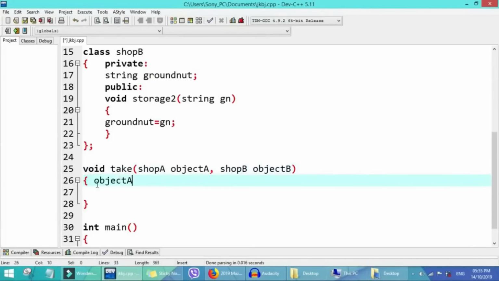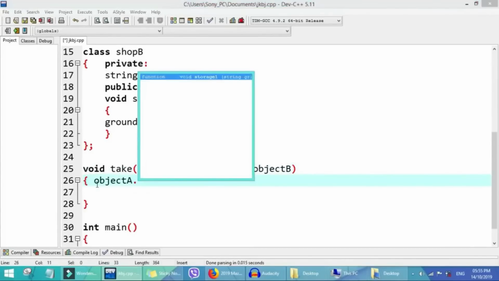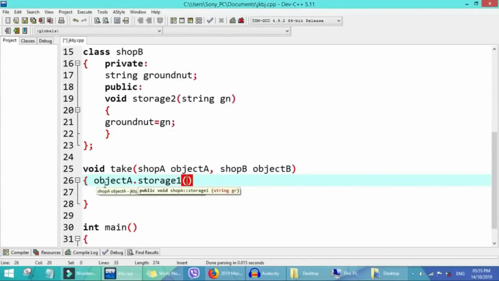So what we need there now is garri. For storage 1, we need garri. So for storage 1, this one needs 5 bags of garri.